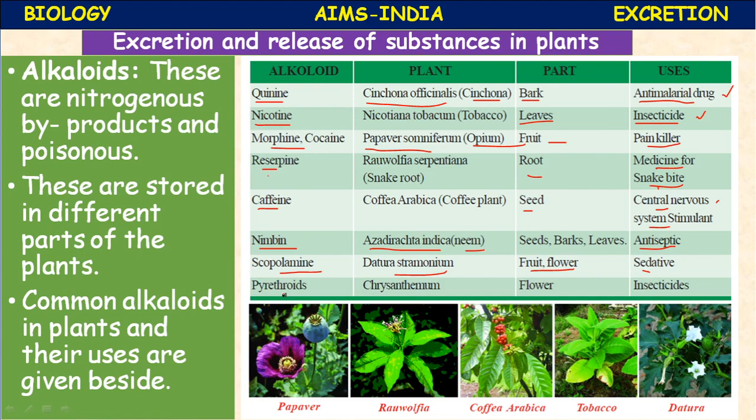Next, pyrethroids. Pyrethroids are extracted from the chrysanthemum, chamanti, from the flower. It is also an insecticide.